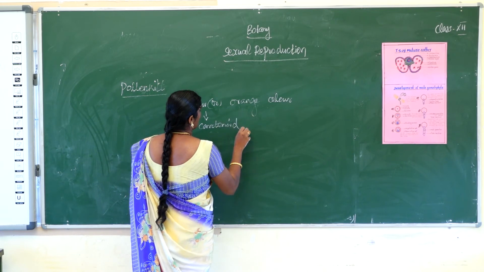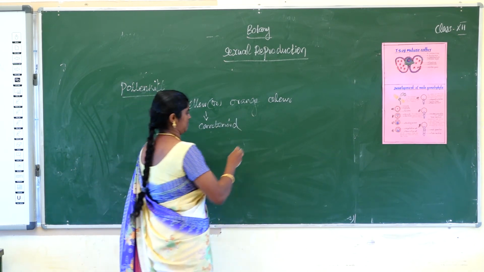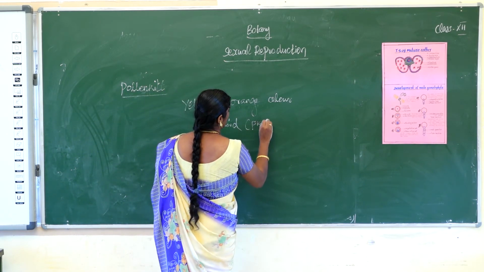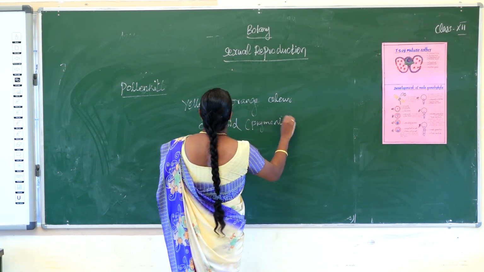It is made up of carotenoid. Carotenoid is a pigment, so it gives a yellow or orange color.